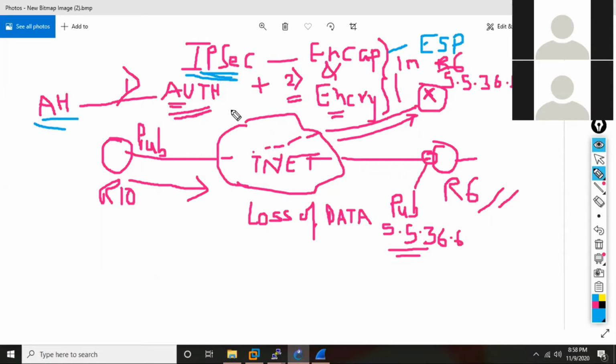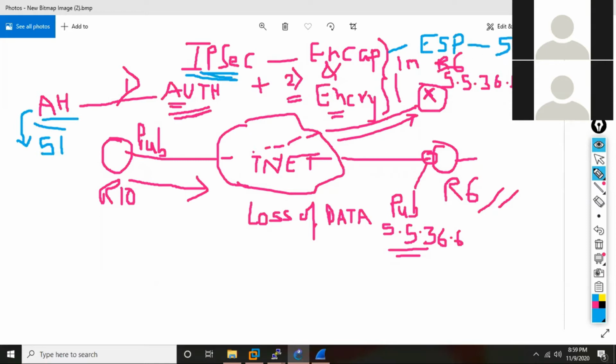And who is going to do the job? Some protocols, more than one protocol. And when you have more than one protocol, we call it as what? Stack of protocols or suite of protocols. So IPsec is called a suite of protocols. And the first earliest two protocols which were there are known as what? AH. AH is also having its own IP protocol number, 51, and ESP protocol number is 50.